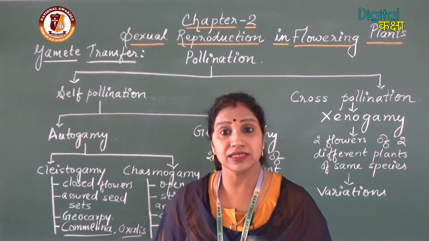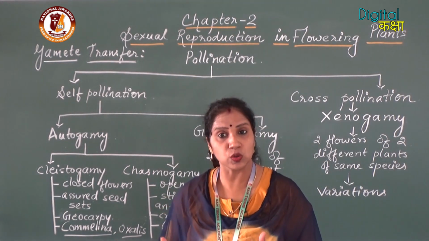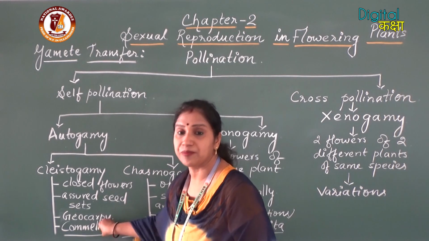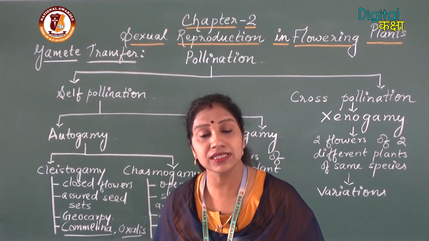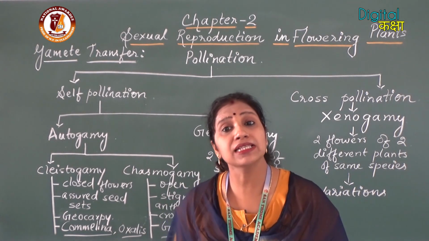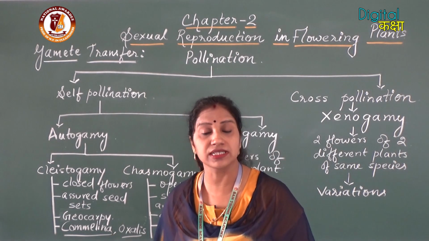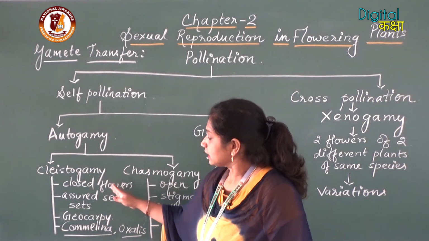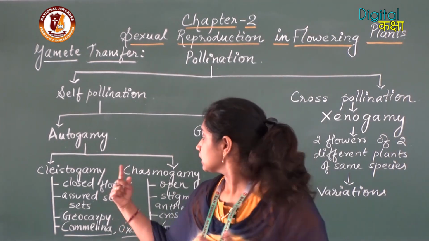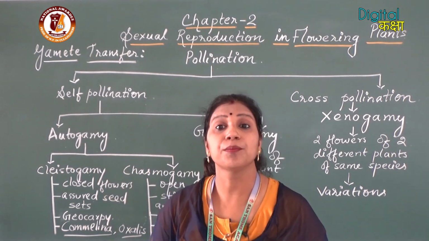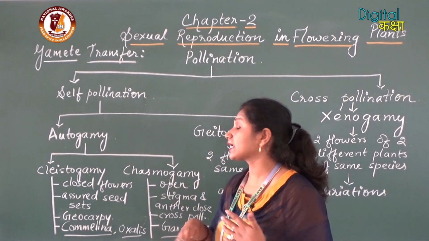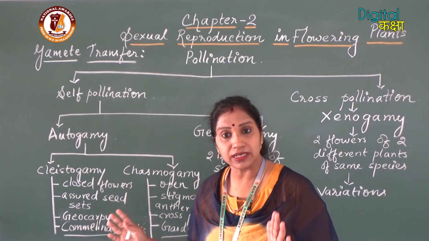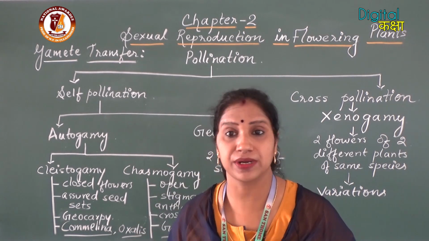Now, one example shows cleistogamy and chasmogamy both, that is Commelina. This species bears cleistogamous flowers as well as chasmogamous flowers, but their locations are different. Commelina bears the cleistogamous flowers below the ground and the chasmogamous flowers above the ground. So here in Commelina, both types of flowers are present.